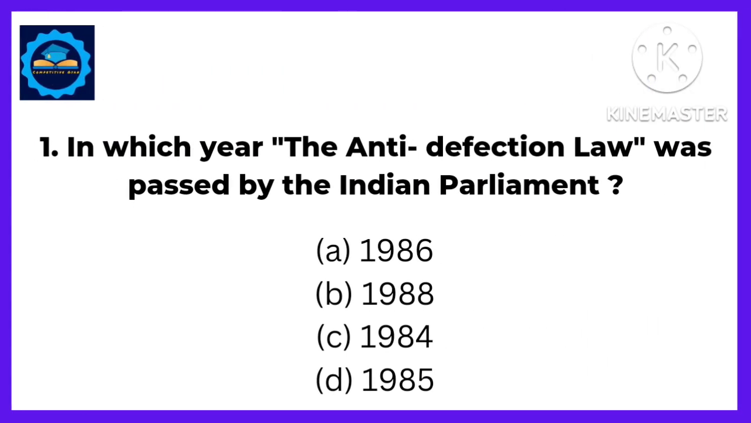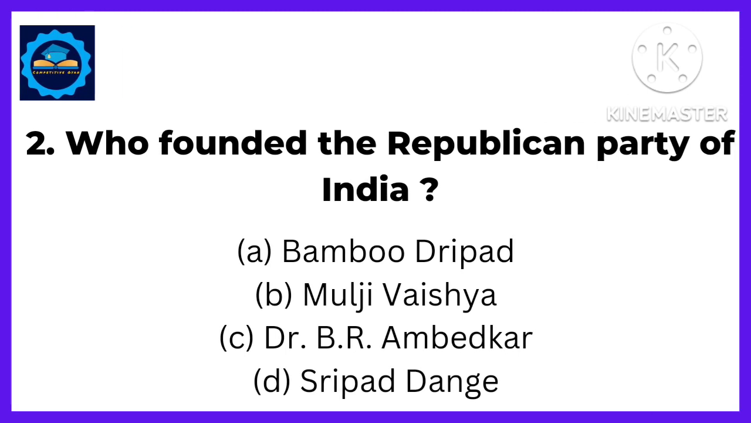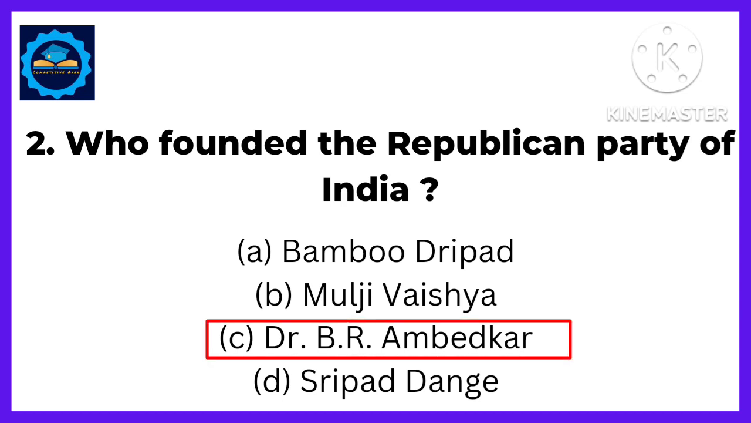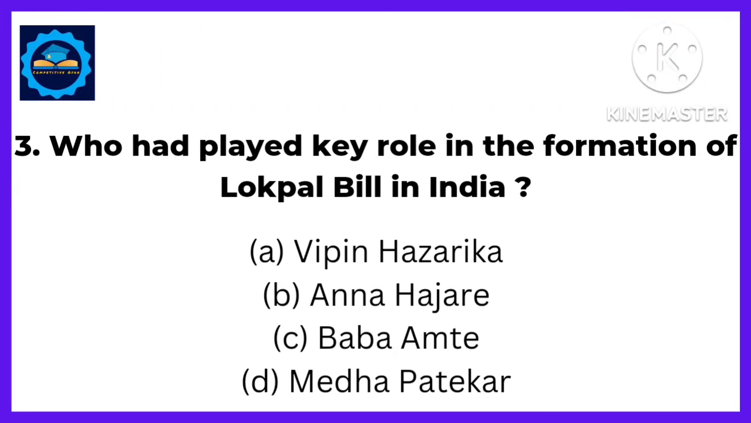Question number 1. In which year was the anti-defection law passed by the Indian Parliament? Answer. In 1985 by the 52nd Amendment. Next, who founded the Republican Party of India? Answer. Dr. B.R. Ambedkar founded the Republican Party of India. Next question. Who played a key role in the formation of the Lokpal Bill in India? Answer. Anna Hazare.